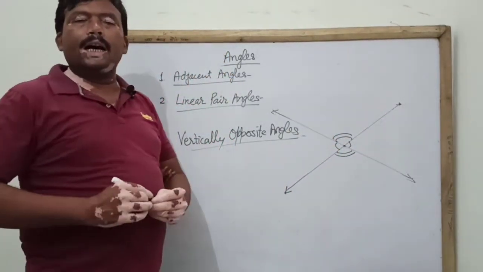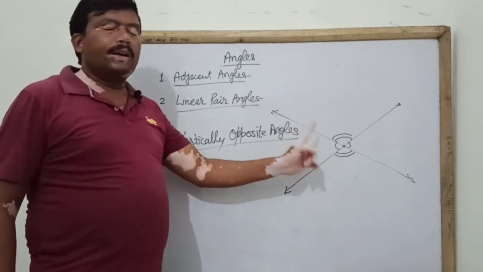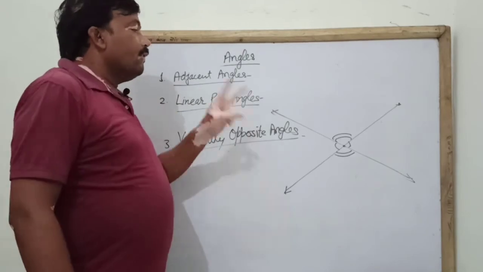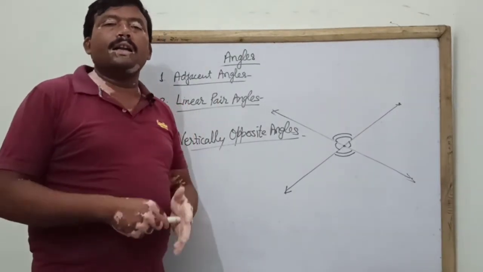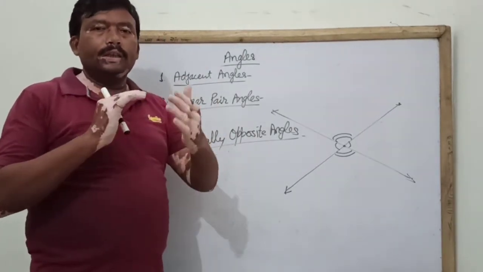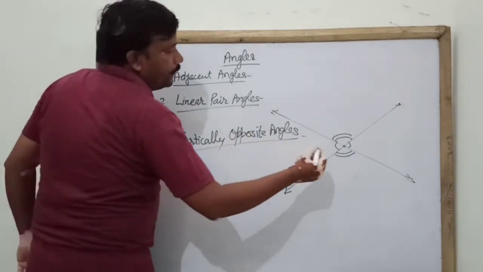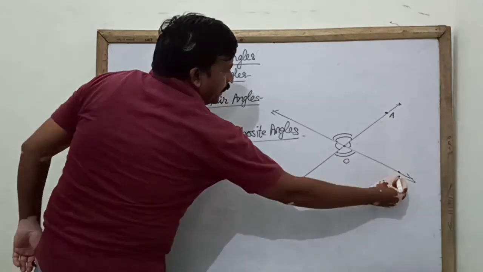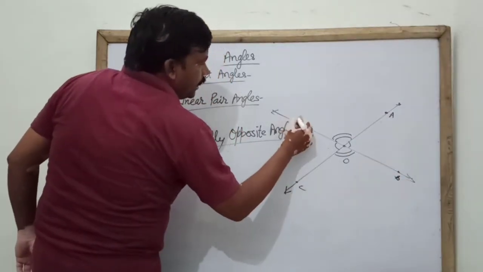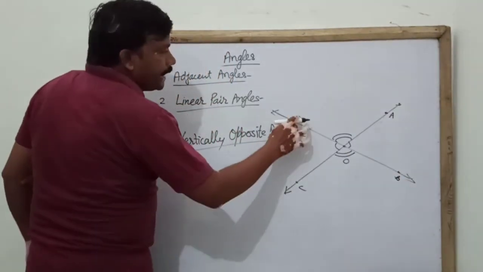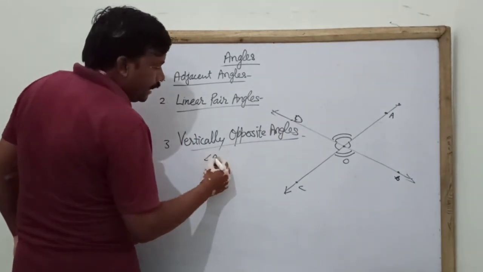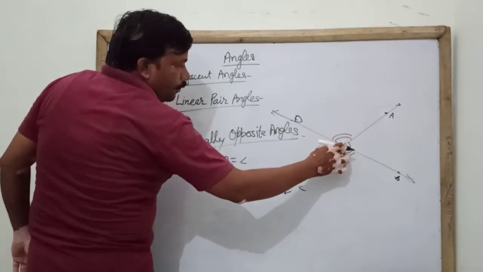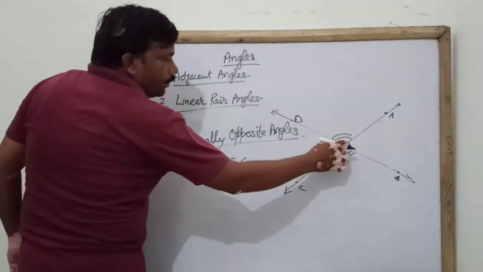So there are two pairs of vertically opposite angles, and the statement is that vertically opposite angles are always equal to each other. If we denote these lines as A, B, C, D, then we can say that angle AOB equals angle COD.